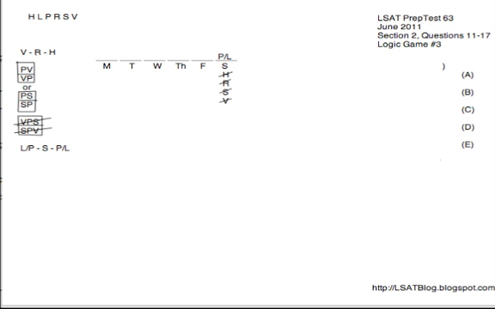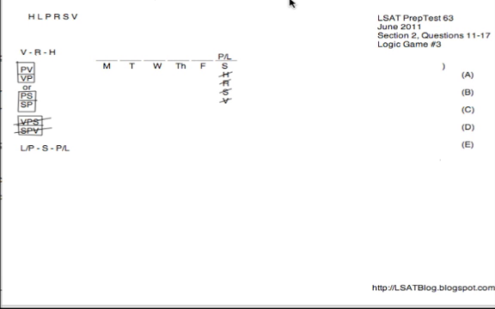Hey guys, this is test 63, game 3. This is the vehicles game. It's an ordering game. We know this because the vehicles H, L, P, R, S, V are placed on one of 6 days of the week, and of course, days have an inherent order to them.